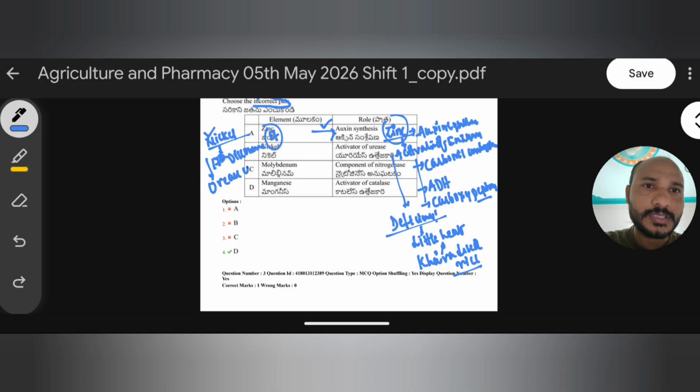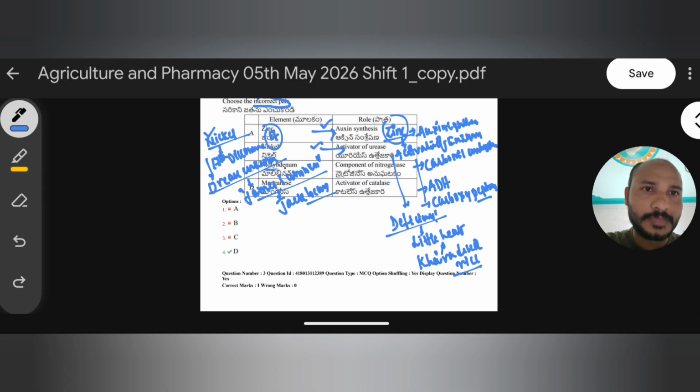Remember, this urease enzyme was discovered by James Sumner from Jack bean. So nickel is an activator of urease, and this statement is also right.